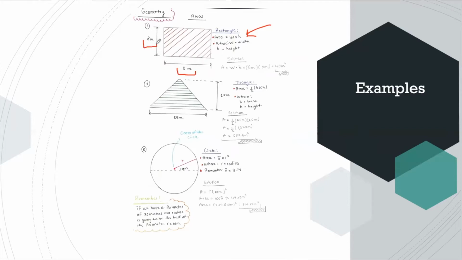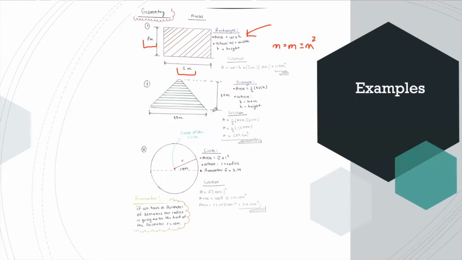So doing this simple math, 6 times 8 is going to be 48 meters squared. Remembering that meters times meters is going to be meters squared. So that's how we can get these 48 meters squared.